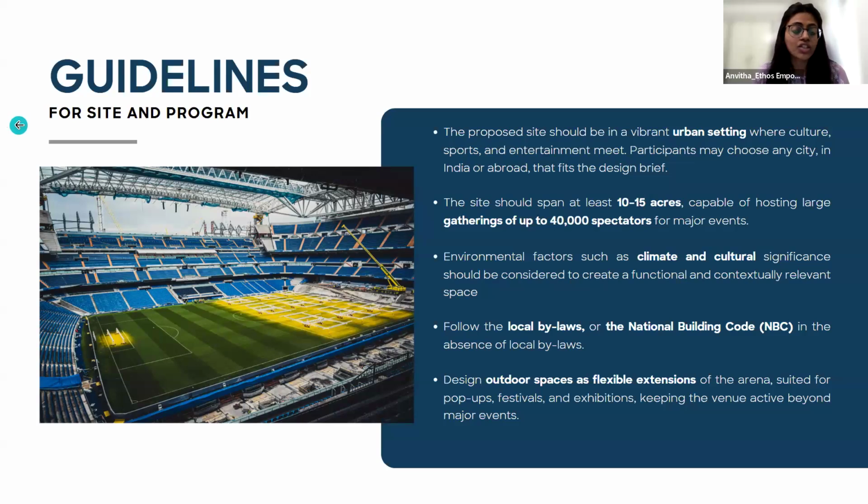When we talk about the structurality and modularity of the stadiums or arena designs, we often forget about the carbon footprint and the environmental factors that it caters to. So please think about the climate and cultural context also. We see a Dubai-based stadium and a stadium based in Spain looking the same. So there should be some cultural context to it. How different can you design a stadium in Pune versus Hyderabad to Dubai? Like how are you using the region and local context with respect to the modern technology that architecture is supporting these days? Please consider those lines of context as well.